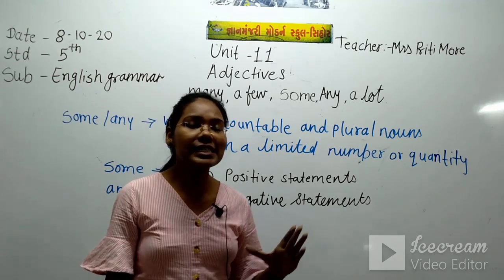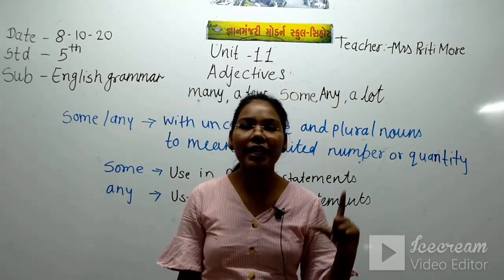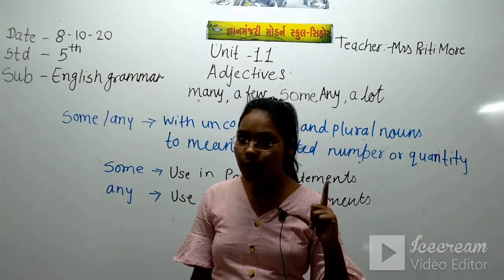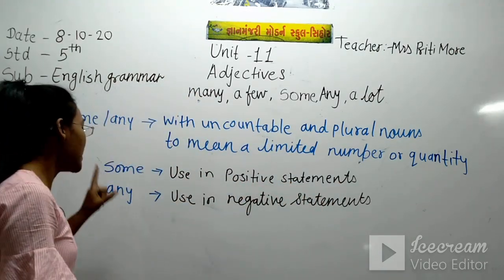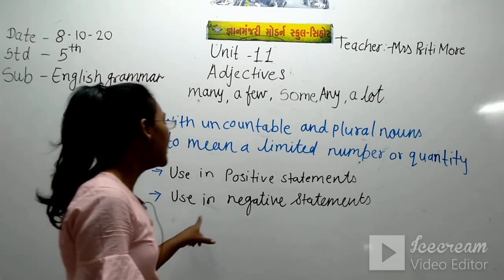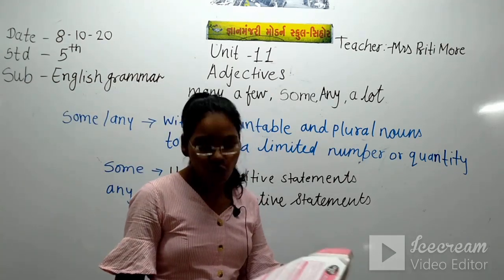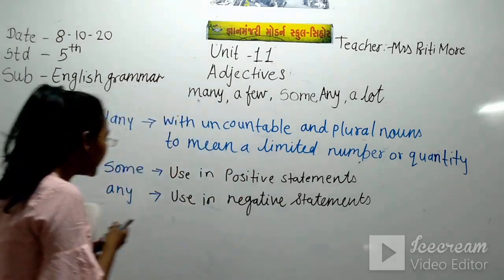But there is a little difference: we use some for the positive statement, and any in the negative statement. So I'll write the example here.